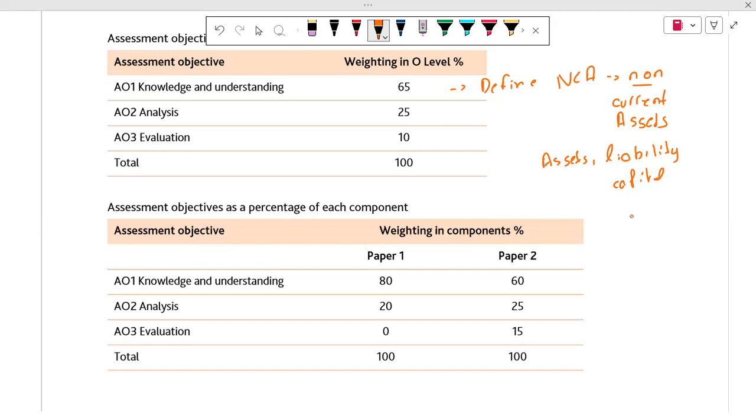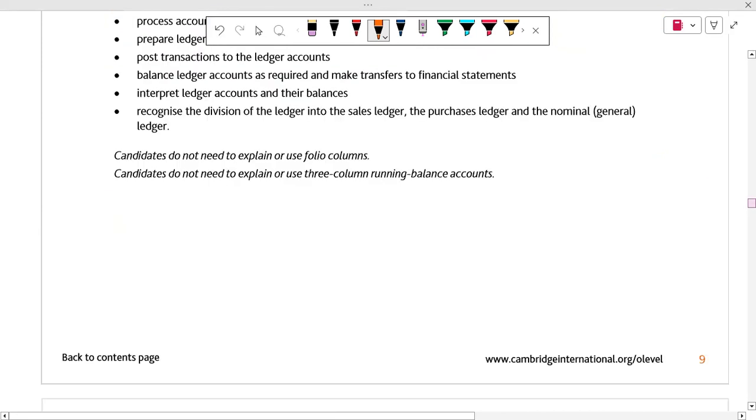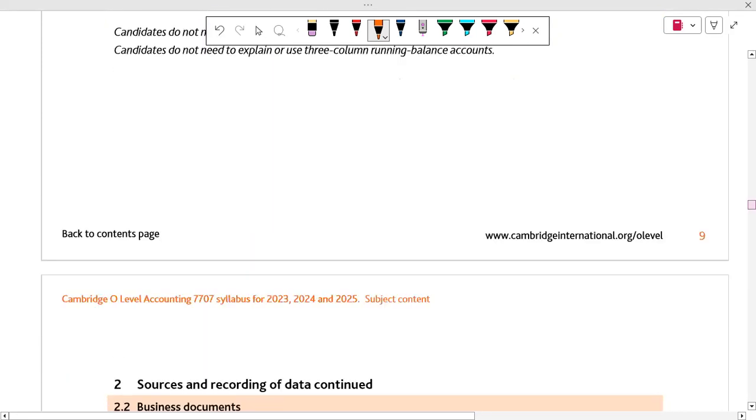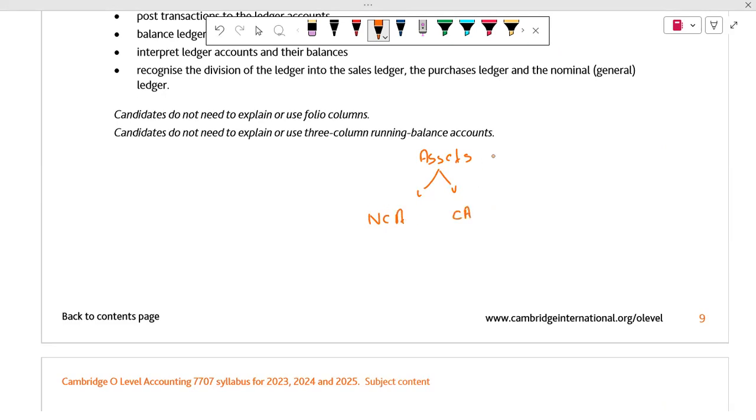Product is what we are going to sell to our customers. Assets are, for example, when a business starts, they purchase some building. I think I should start from here. Basically, assets are further divided into two forms. The first one is NCA, non-current asset, and CA is current asset. First we have to understand what assets are. What are assets?